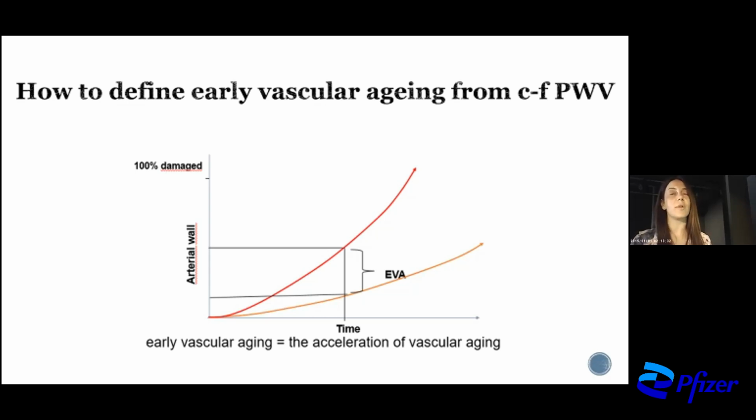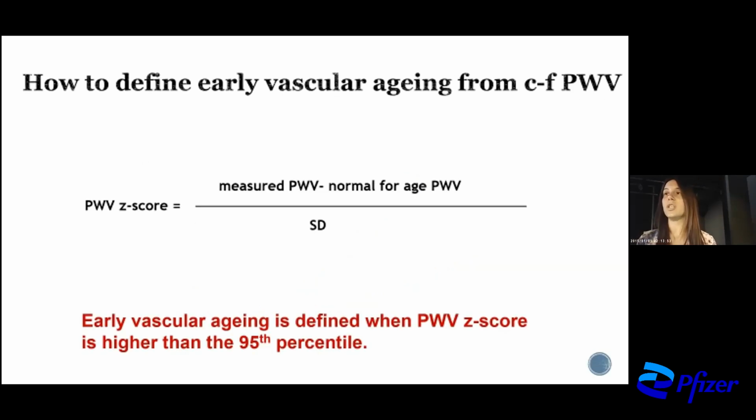How to define early vascular aging from arterial stiffness? As you can see here, when our patient has a higher percentage of damaged arterial wall than expected from his age, then we say that we have early vascular aging. So early vascular aging is the acceleration of vascular aging, and this is a mathematical way to calculate early vascular aging, using the pulse wave velocity Z score. And we have to have in mind that early vascular aging is defined when pulse wave velocity Z score is higher than the 95th percentile.